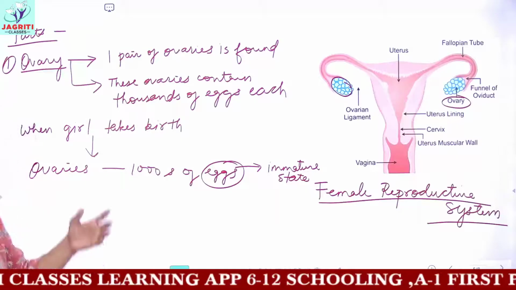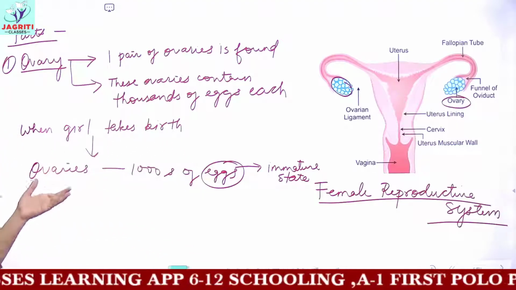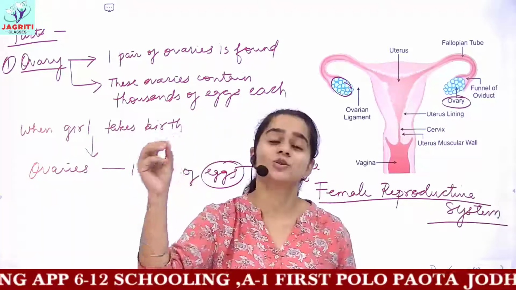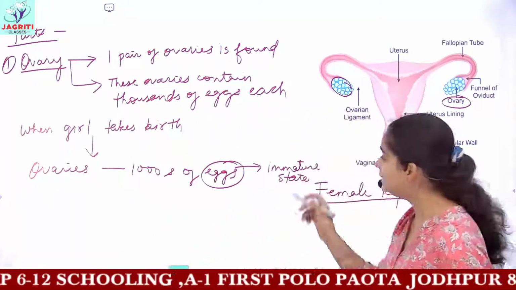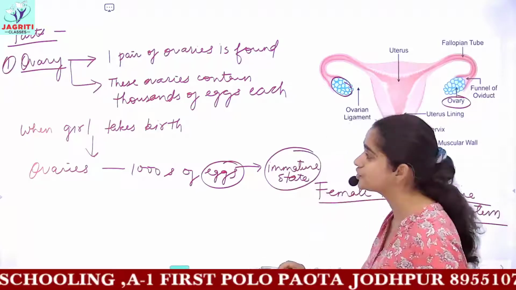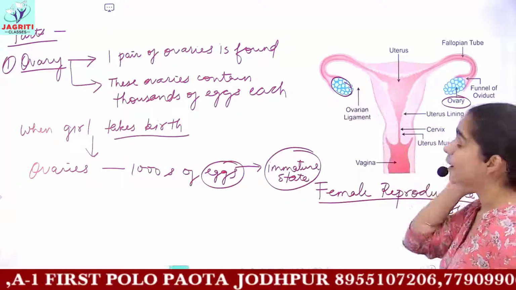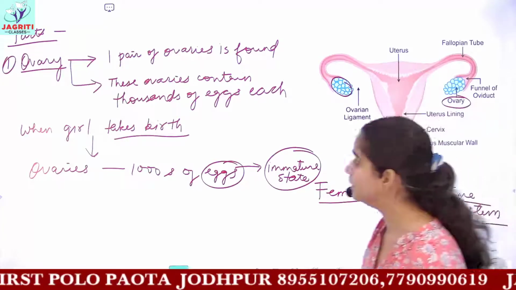So you can see you have many immature eggs present in the ovaries.